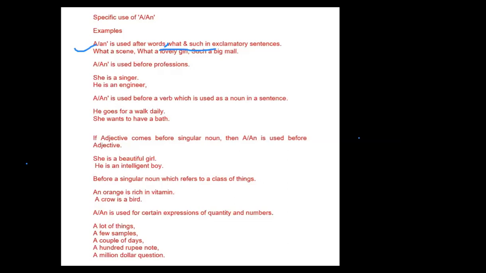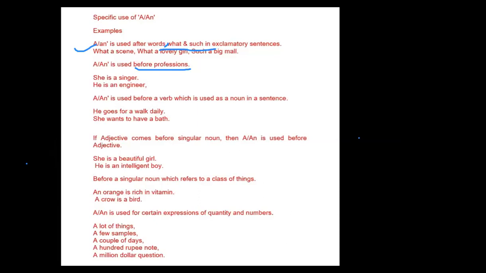Next, a or an is used before a profession. She is a singer. Next one is he is an engineer. She is a dancer. So before a profession, we use a or an.